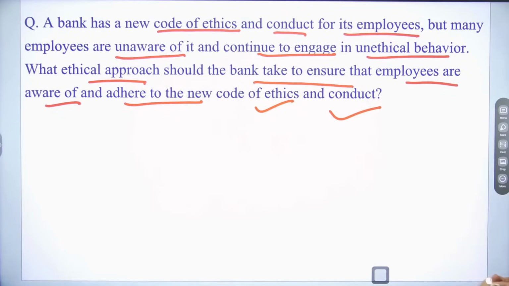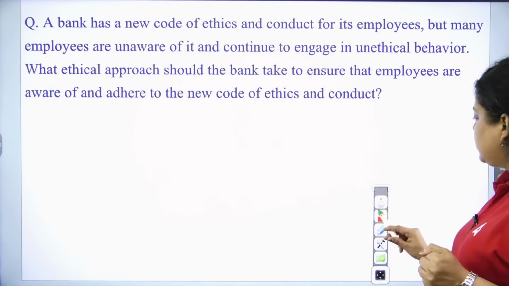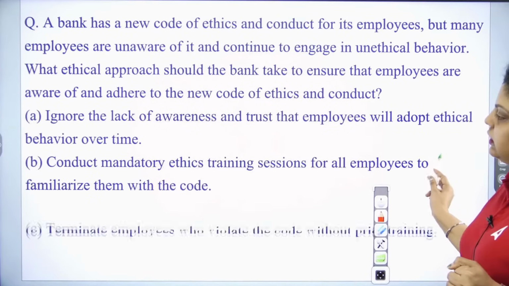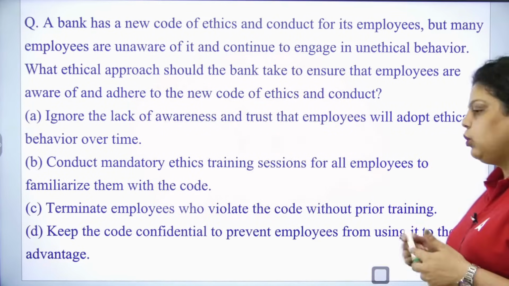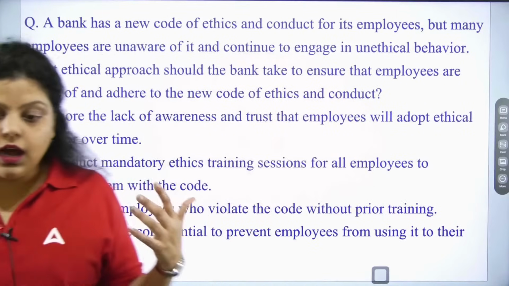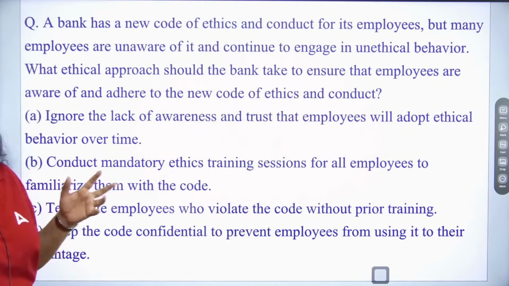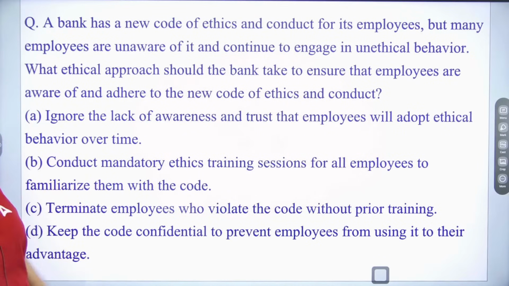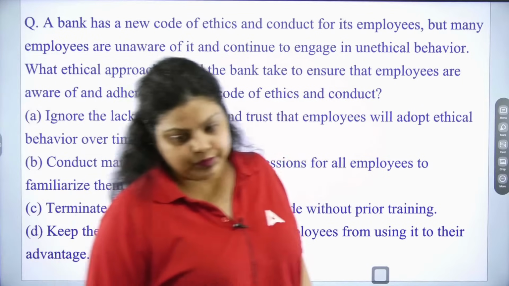If we are talking about new code of ethics and code of conduct, we are talking about the rules and regulations. Like you have told your employees how they have to behave, what should be their standard, and how they have to act in a bank when working in a bank. So that's a code of conduct or code of ethics, you can say. A certain standard has been given to you.